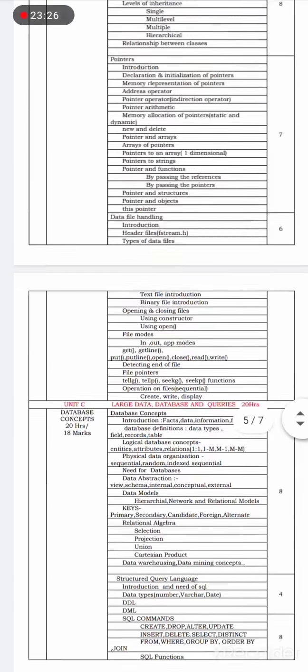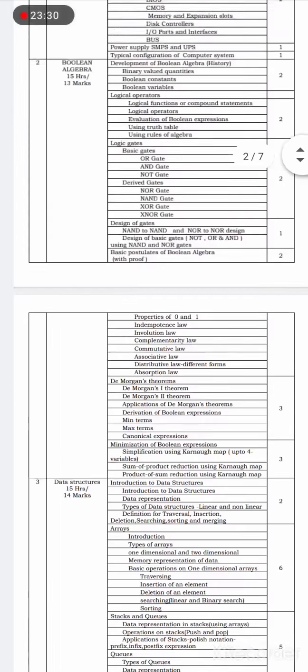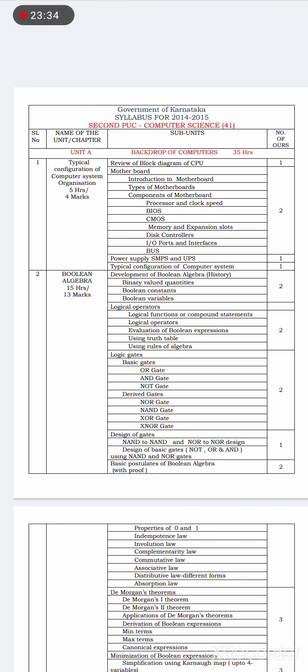Now, according to these chapters, we'll study a little bit regarding the marks allotted, that is, the blueprint. According to the syllabus prescribed by the Government of Karnataka, in the first unit, that is unit A, the first chapter has typical configuration